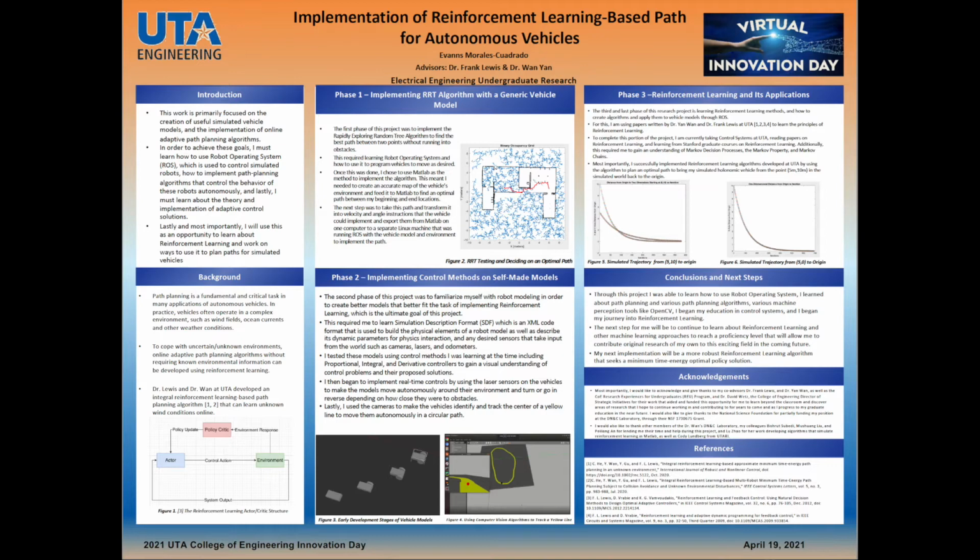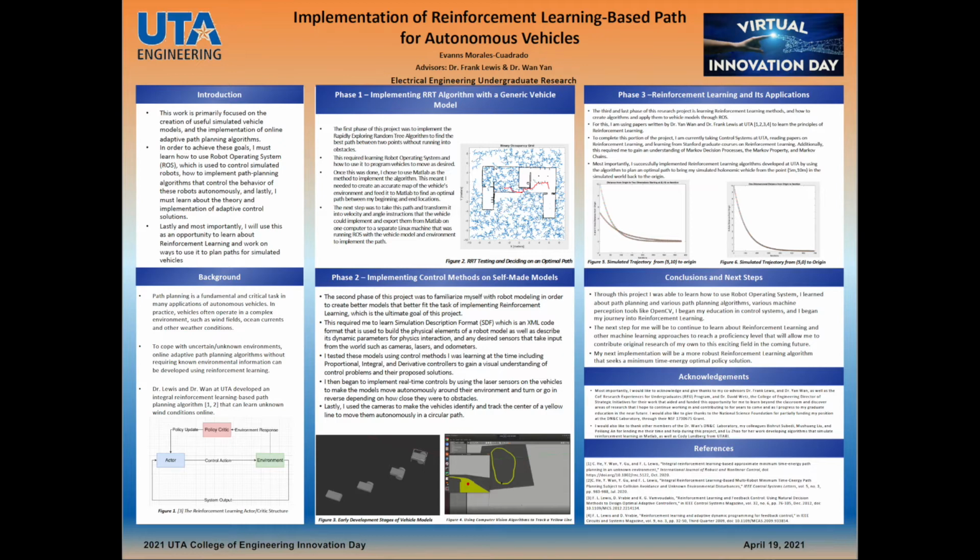To begin, path planning is the process of computing a path for a robot to get from point A to point B. This can be done in many ways, of which I will show two over the course of this presentation. The problem with path planning, however, is that we often find ourselves operating in unknown environments. So we need to design path planning solutions that don't require us to know everything about the environment the vehicle operates in and how it responds to the way our vehicle interacts with it ahead of time, but rather the algorithm must learn over time the best actions to take, given previous outcomes and given our goals. This is what reinforcement learning achieves and why it is so important.